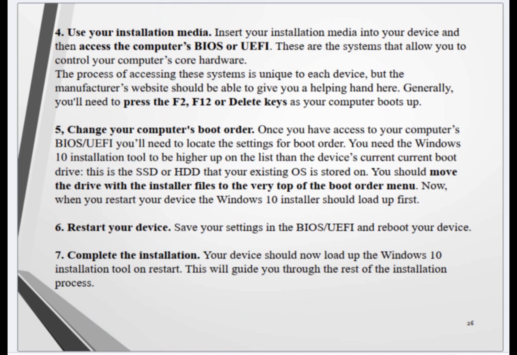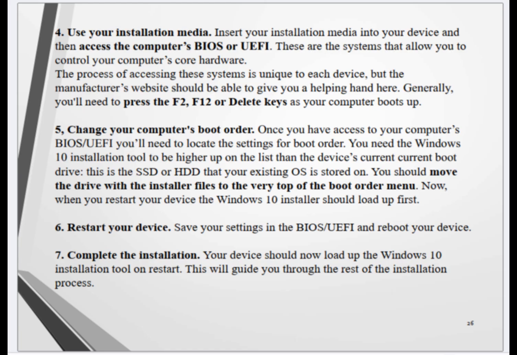25. 4. Use your installation media. Insert your installation media into your device and then access the computer's BIOS or UEFI. These are the systems that allow you to control your computer's core hardware. The process of accessing these systems is unique to each device, but the manufacturer's website should be able to give you a helping hand here. Generally, you'll need to press the F2, F12, or delete keys as your computer boots up.